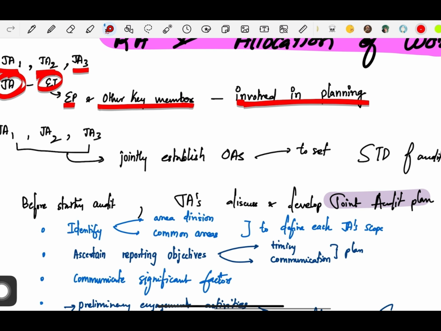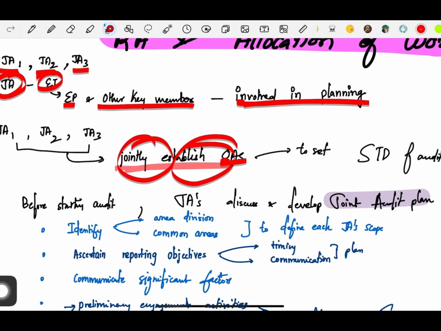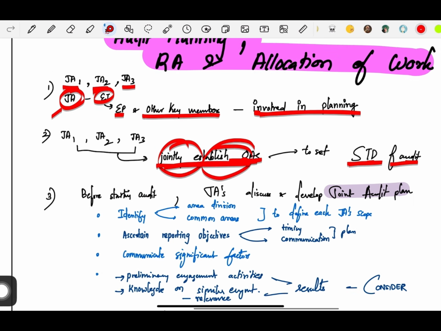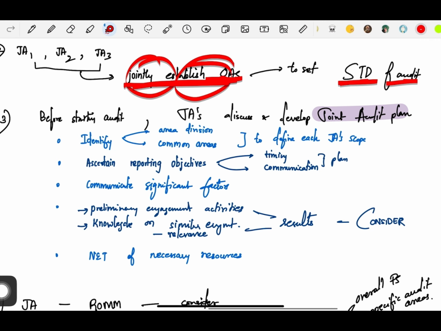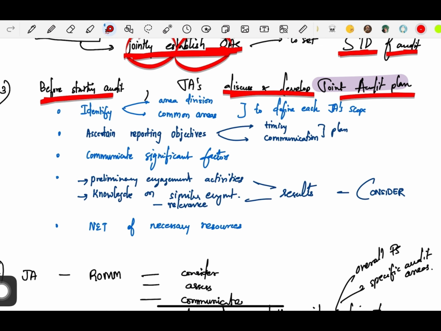Okay. And the joint auditors jointly establish the overall audit strategy. In case of a single external auditor, that single auditor will establish the overall audit strategy. But in case of joint auditors, they will jointly establish the overall audit strategy and they will set the scope, timing, and direction of the audit. Okay, so the first point, the engagement partner and other key members are involved in planning. Before starting the audit, you will discuss and develop your joint audit plan. You will identify the areas and division, the common areas, to define each joint audit scope.